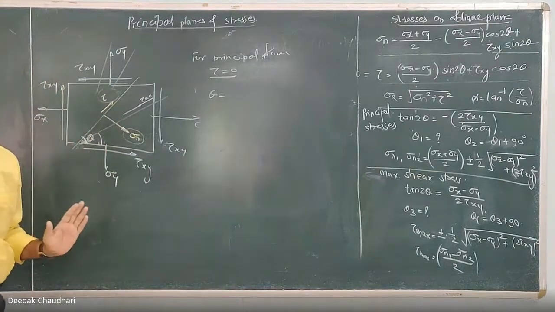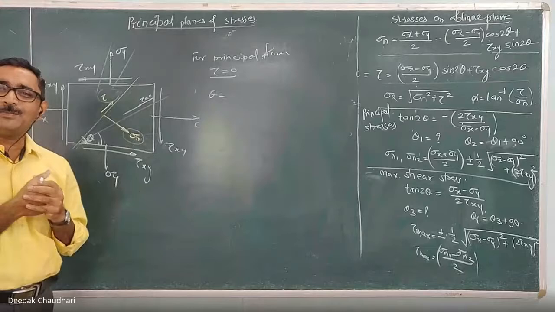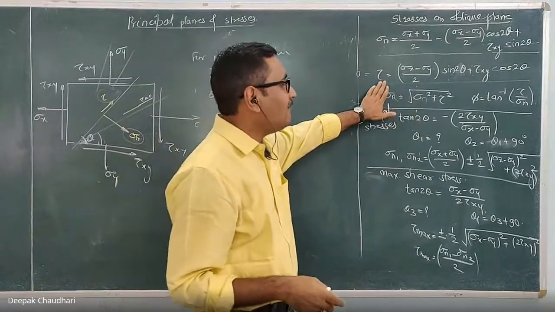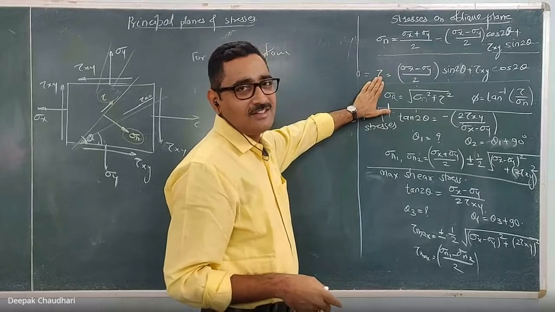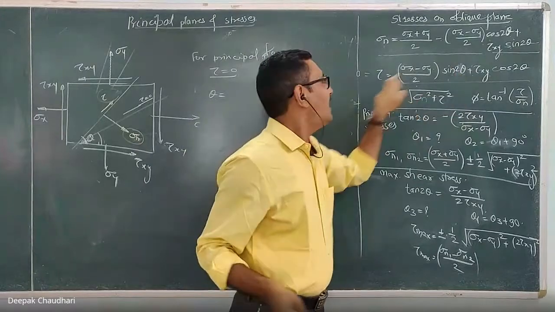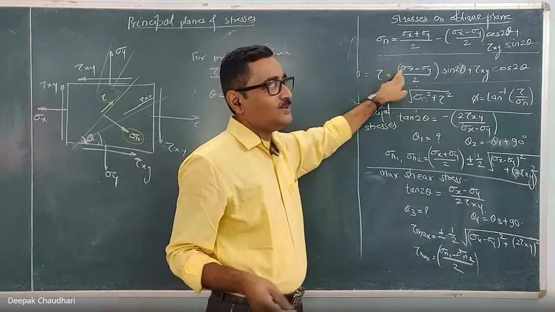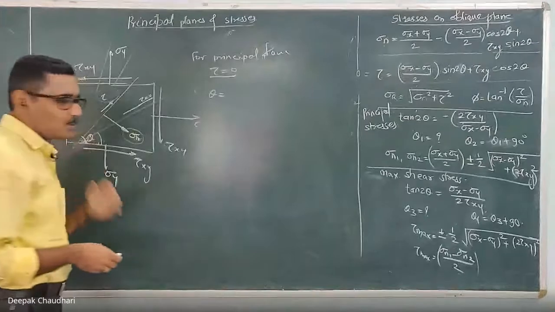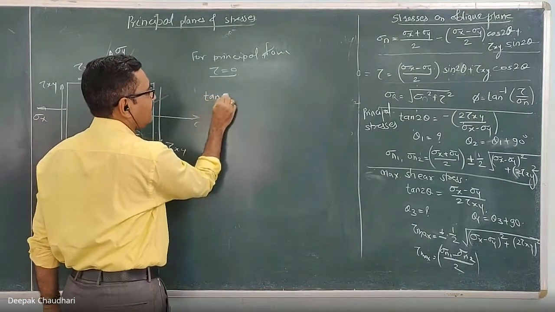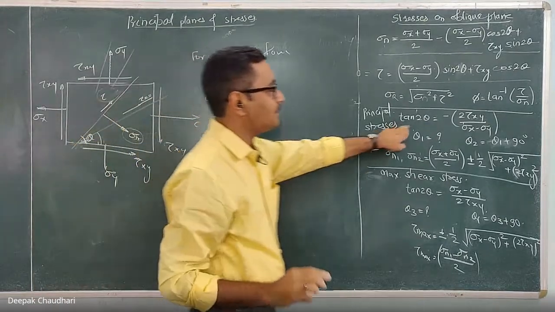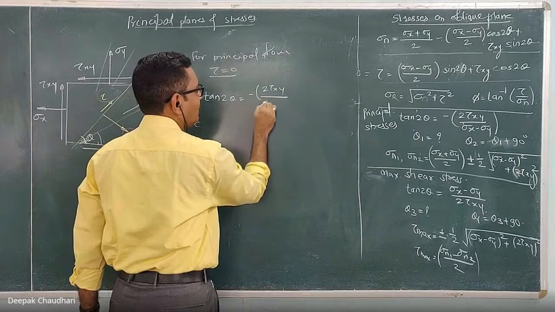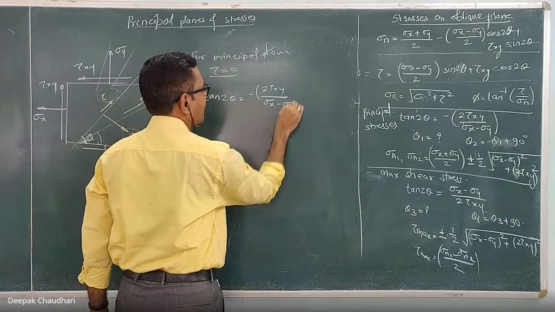of the principal plane. So how to get the position, what is the concept? How to get the position of the principal plane? Here you have to equate the shear stress equation with 0. This is the shear stress acting on any oblique plane, inclined at angle of theta. If I equate it with 0, I will get the theta which gives you the position of the principal plane. And the position of the principal plane is given by tan 2 theta equal to minus 2 times tau xy upon sigma x minus sigma y.